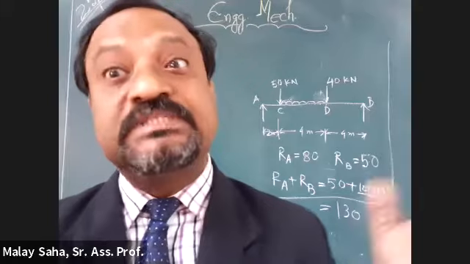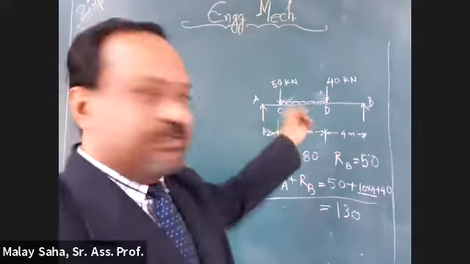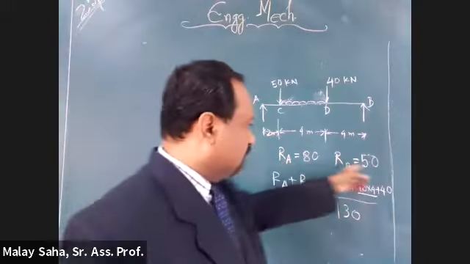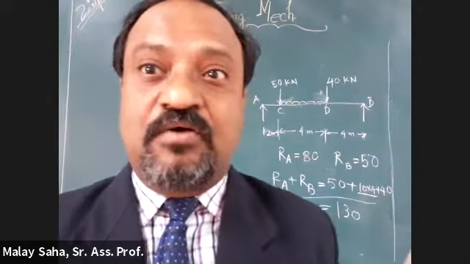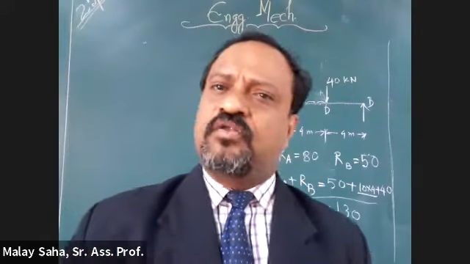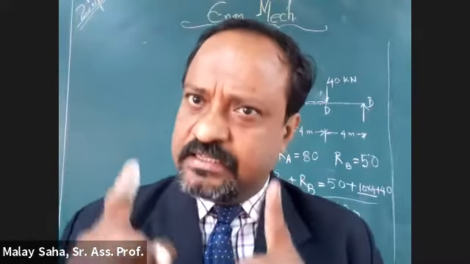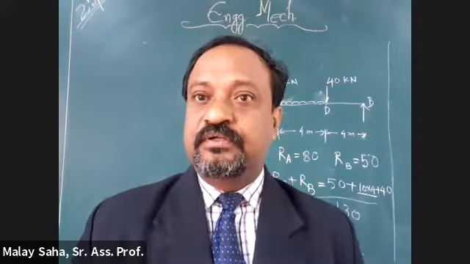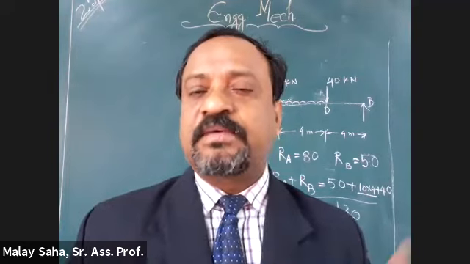So it means the answer is correct. This is another way to check your answer. Another concept: I know physically RA should be more than RB from the physical concept. Now check it. RA is greater than RB. It means that way also it is correct. So this is how you have to always keep it in mind. An engineer does not just solve it and leave it. You have to confirm it on your own. Really, is it a feasible value? Is it a practical value? Is it a possible value? Then only your task will be over.